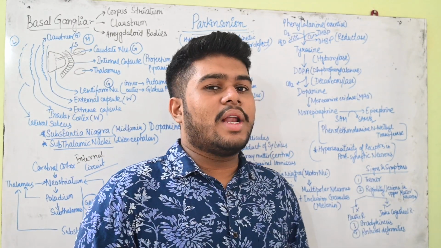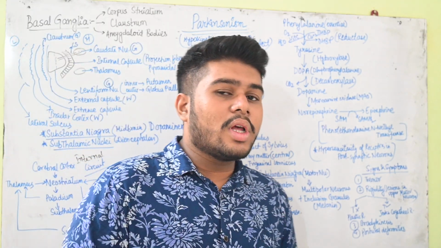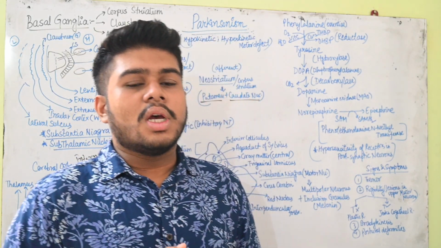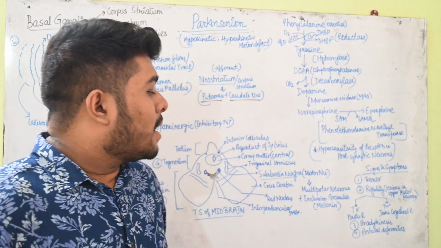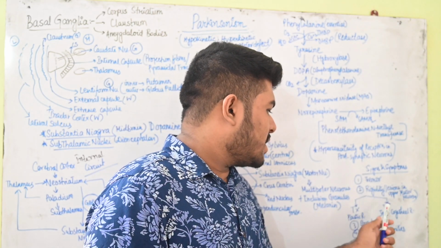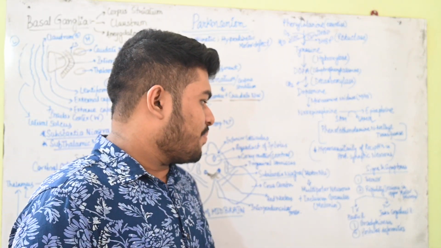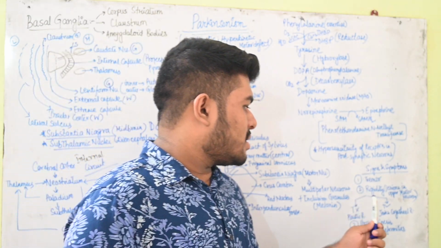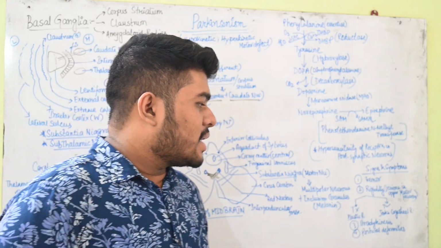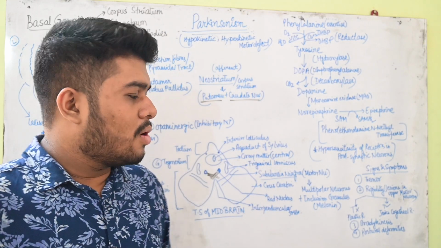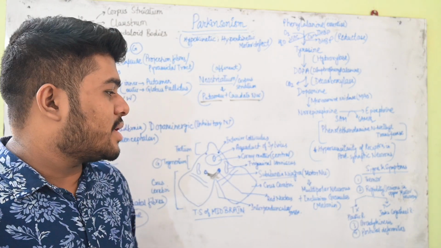Then rigidity will happen. Muscles will become quite stiff, rigid, due to injury to the upper motor neurons. I am not going into details of that, but if this tremor is absent, then we see plastic rigidity, and if the tremor is present, then we see the jerks which are happening in this case, that is cogwheel rigidity. Okay, two types of rigidity: one is plastic rigidity and one is cogwheel rigidity.